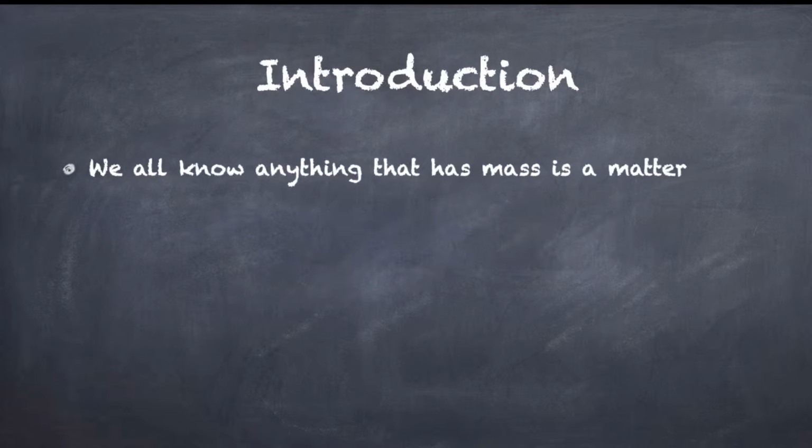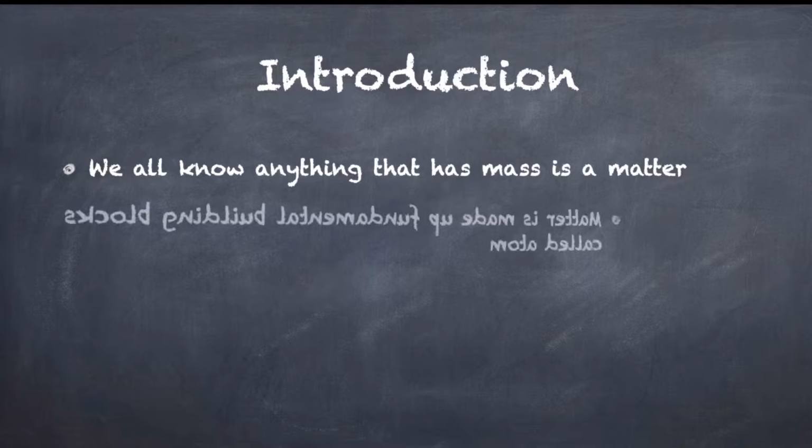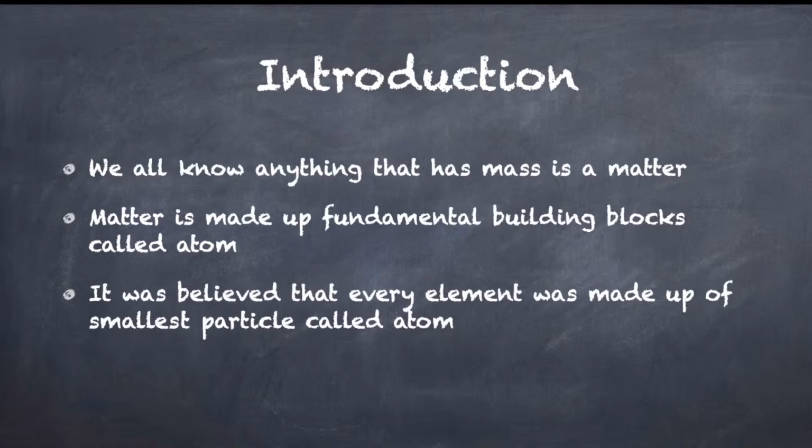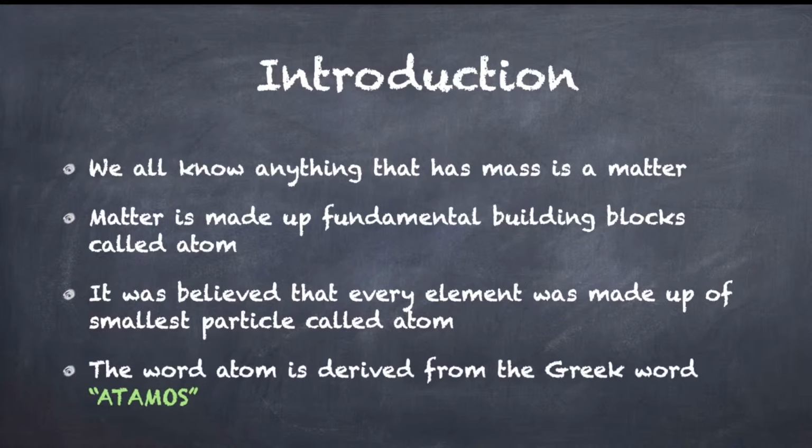We all know that anything that has mass is matter. For example, a bucket has mass, it's called matter. A book has mass, it's called matter. For those of you who do not know what mass is, mass means weight. So matter is made up of very tiny particles called atoms. The word atom is derived from the Greek word atomos, which means indivisible.